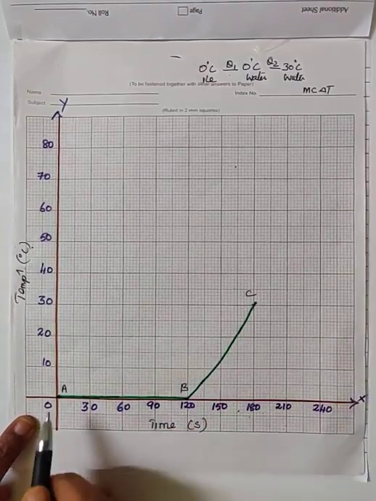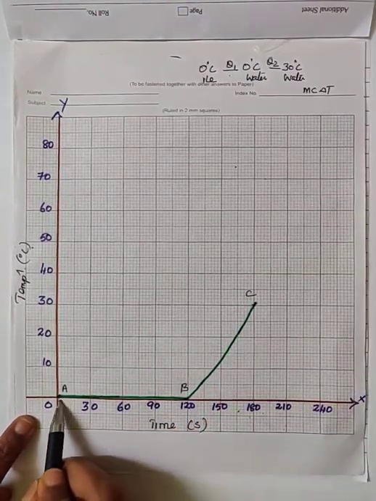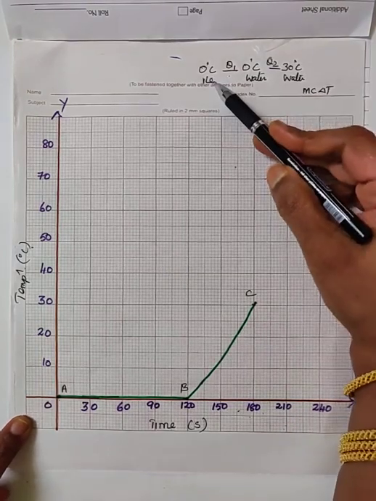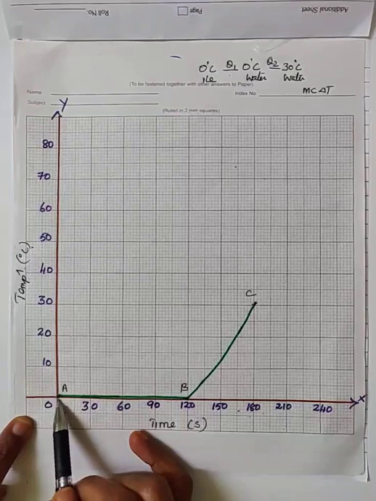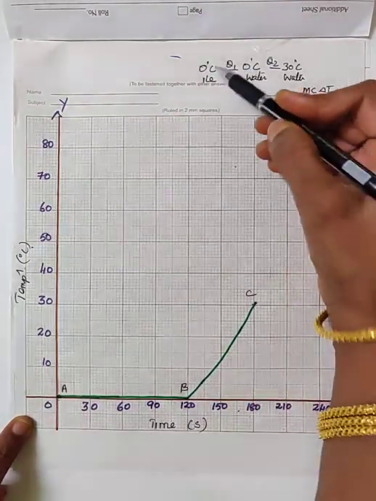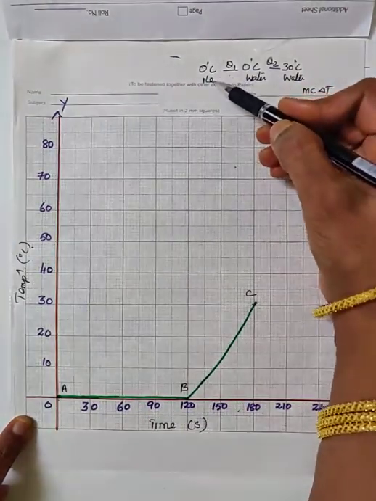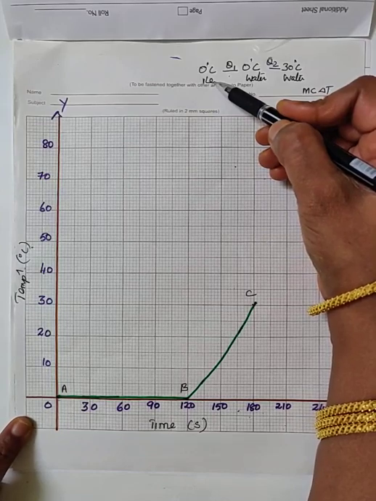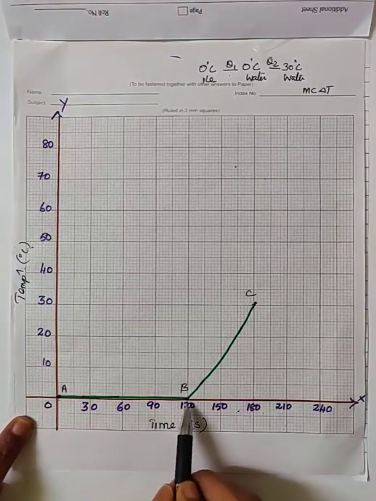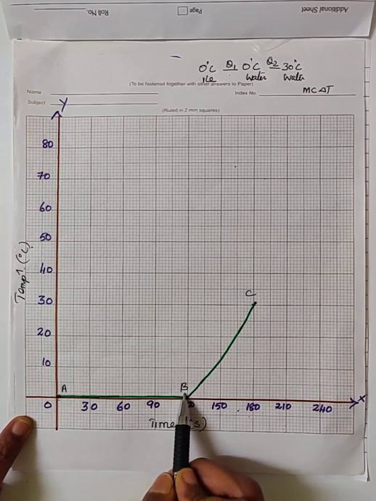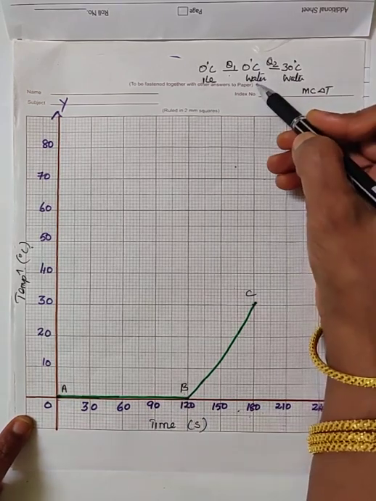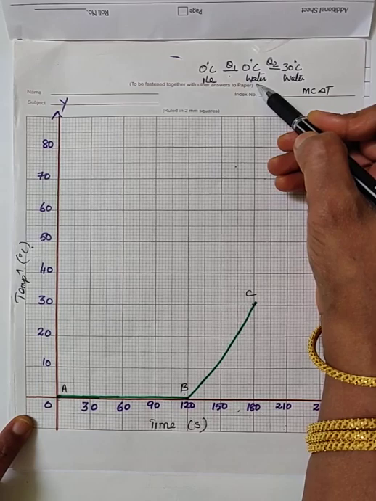Observe the graph. At point A, the substance is ice, solid state. The temperature of the substance is 0 degrees Celsius. The point A represents 0 degrees Celsius. The substance is ice, that is, it is in the solid state. Now the point B. The point B is also at the same temperature, that is 0 degrees Celsius. But here the substance is in the liquid state, water.